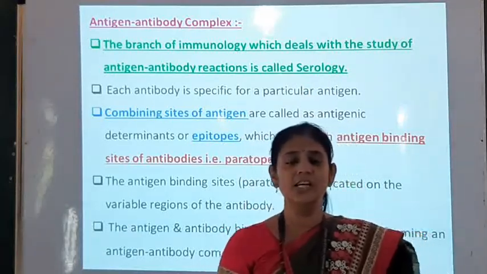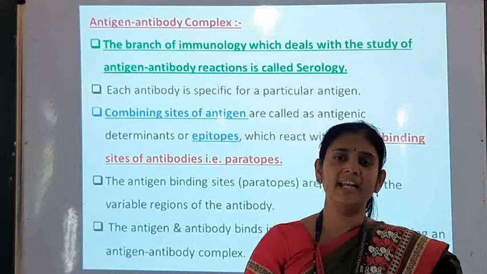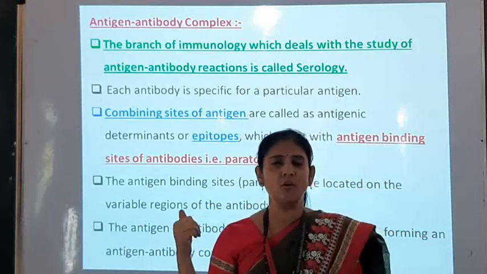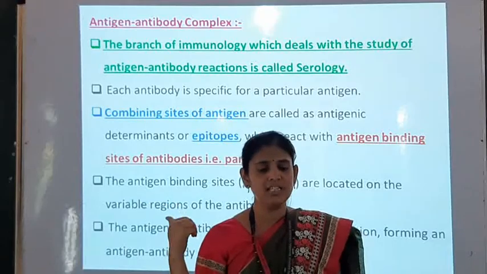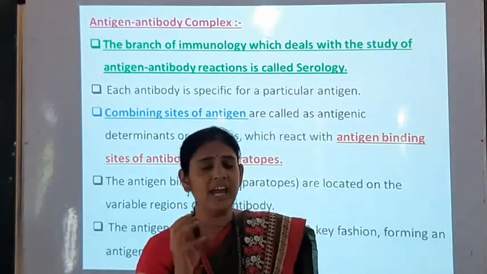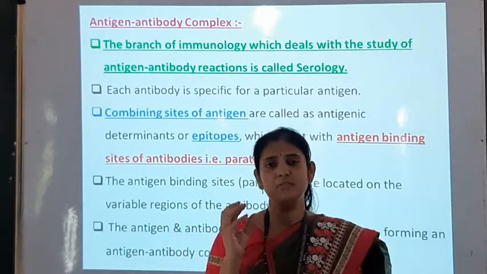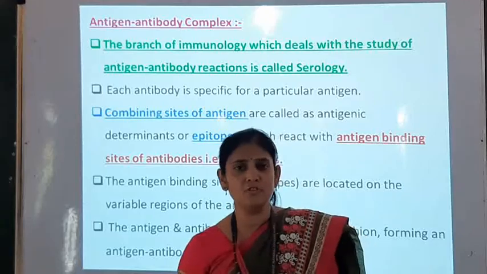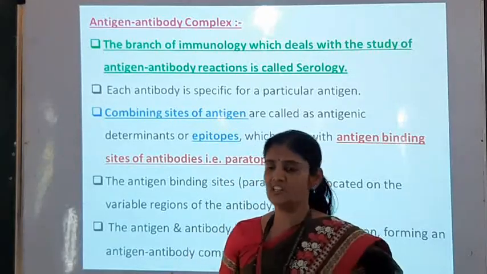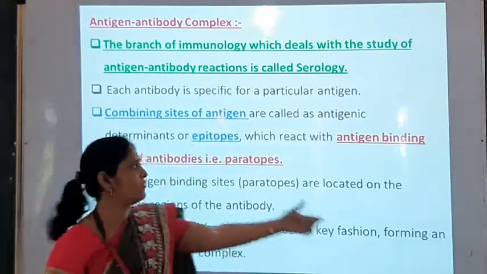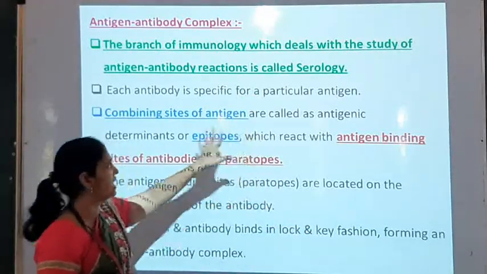In serology, different reactions between antigen and antibody are studied. Here we have already seen that each antigen has a specific antibody, or a specific antibody is produced for a specific antigen, and likewise each antibody is specific for a particular antigen.